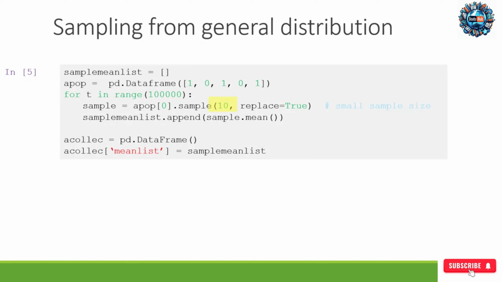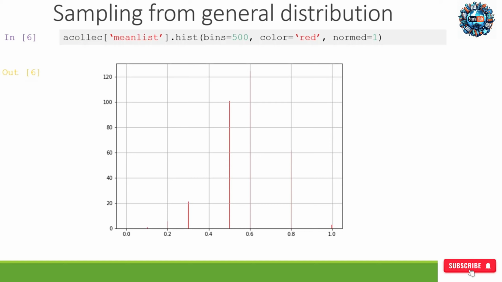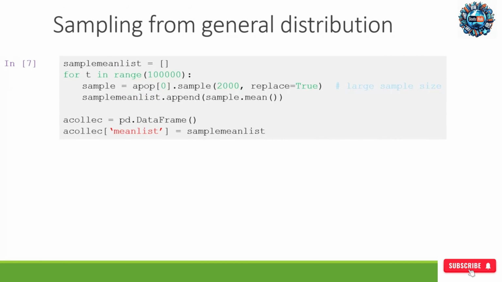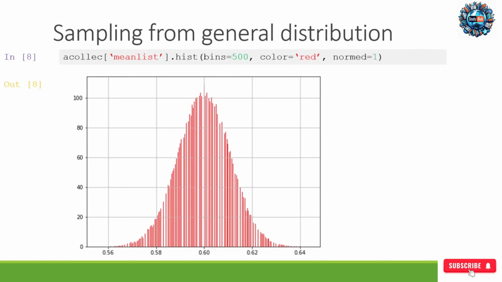You can see that in this histogram for sample means, it does not look like a normal distribution. But if you generate 100,000 samples with large sample size 2,000, the distribution of sample mean now looks like a normal distribution.